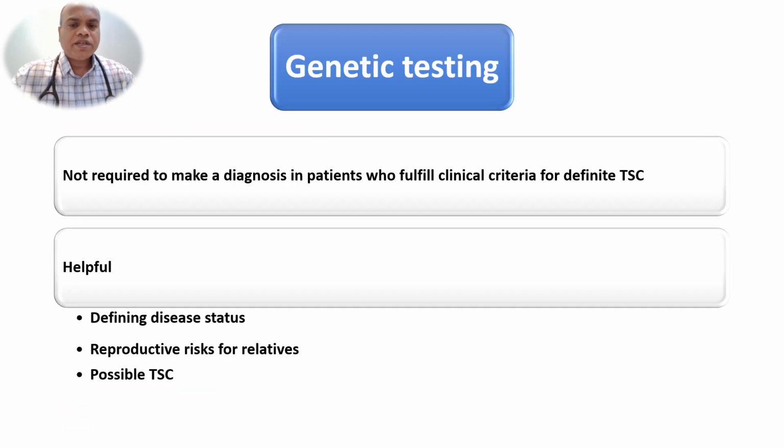Usually, genetic testing is not required for confirmation if the patient fits clinical criteria, but it is helpful to define the disease status, whether it is caused by tuberous sclerosis 1 gene mutation or tuberous sclerosis 2 gene mutation, and to assess reproductive risks for relatives and to define possible tuberous sclerosis complex.